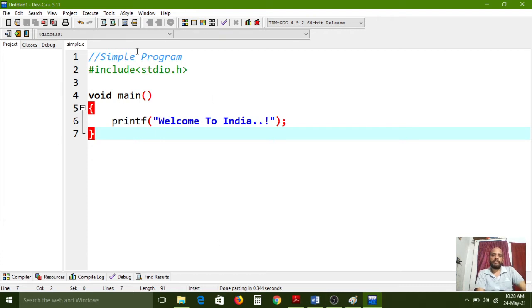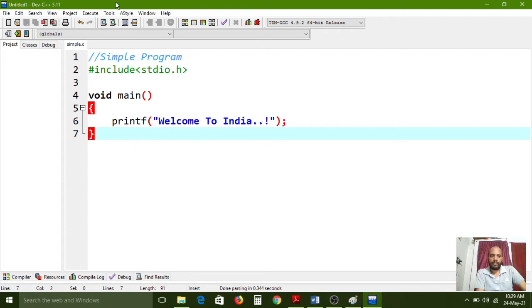Now this entire file is source code. Why? Because till now we have not compiled this program. If it is compiled, then it becomes an executable file. The compiler will produce one .exe file based on this source code.